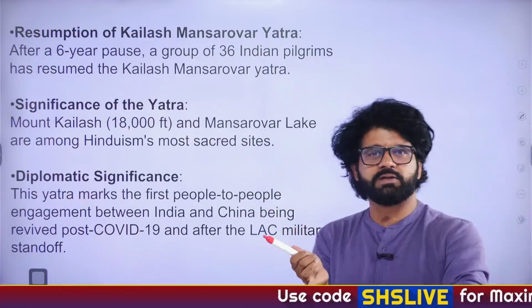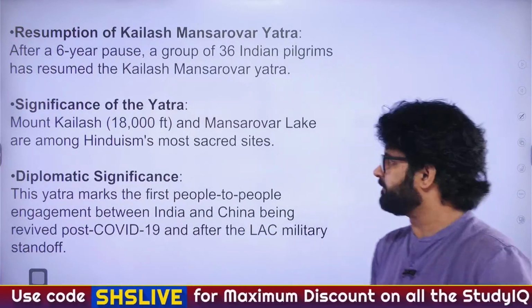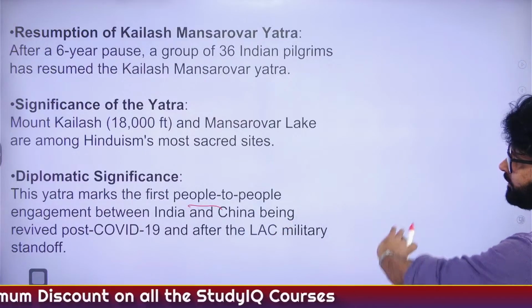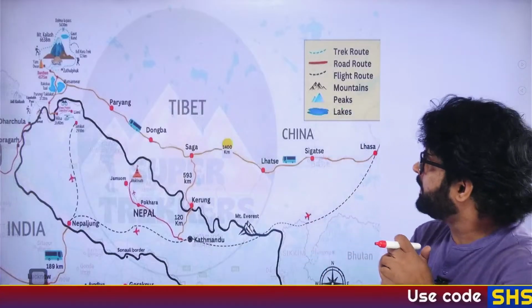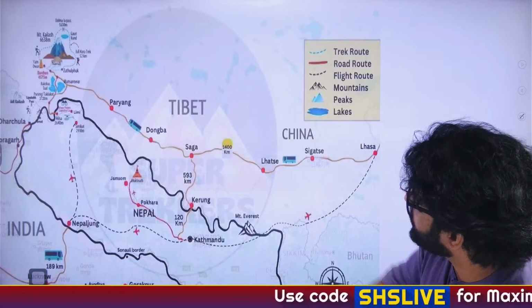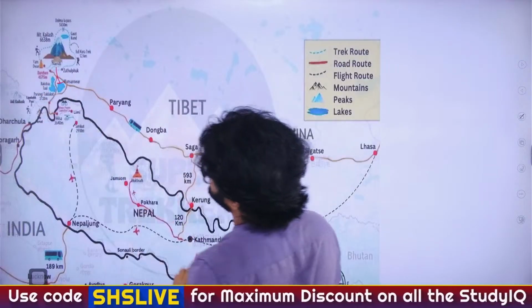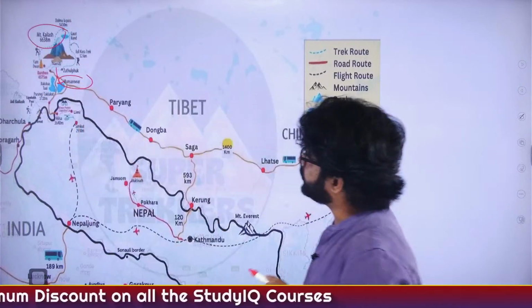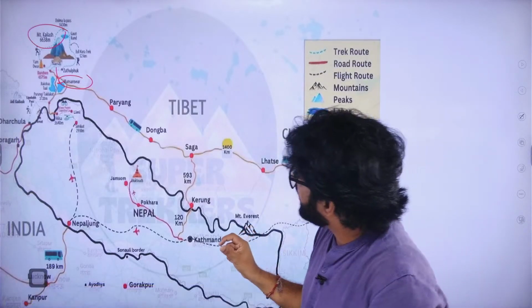This from an art and culture perspective is awesome. This is also very important from a diplomatic perspective. This yatra marks the first people-to-people engagement between India and China. So this is actually a good thing, and we want normal relations to happen between India and China. Now if you see the map of Kailash Mansarovar, you will see Mount Kailash, and below it in the downstream region, you will see Mansarovar Lake. And then you will see certain things which are important from an exam perspective.